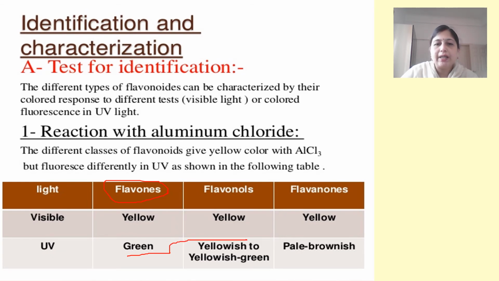If it gives a yellow to yellowish green color, then it is a flavonol, meaning it has a double bond at the second and third position, a keto group at the fourth position and a hydroxy group at the third position. And if it gives a pale brown color, then it is a flavonone. It means that it basically has a keto group without the double bond at the second and third position. So these are the differentiating tests using the same solution of aluminium trichloride.